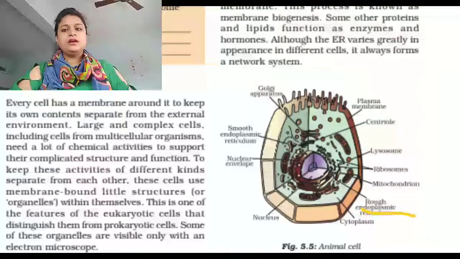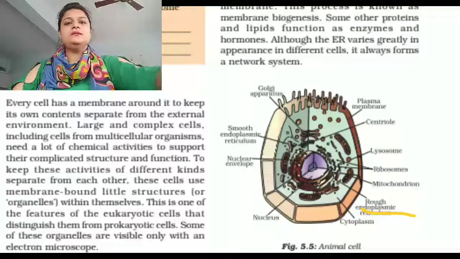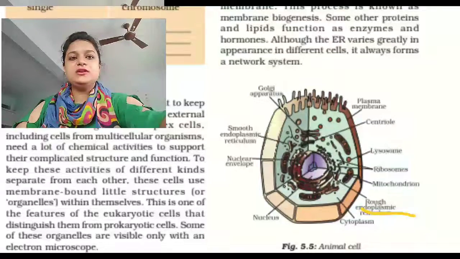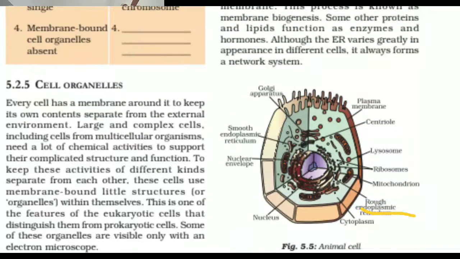What is endoplasmic reticulum? It is an important cell organelle. It is a network of tubular channels involved in the synthesis, storage and transport of cell products, hormones and proteins.